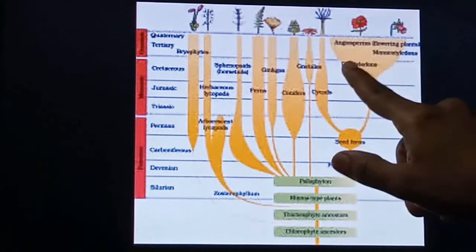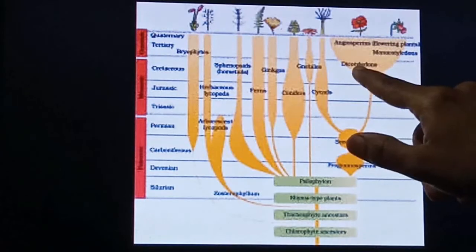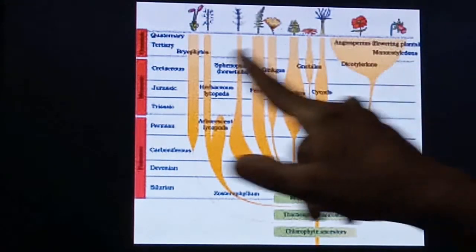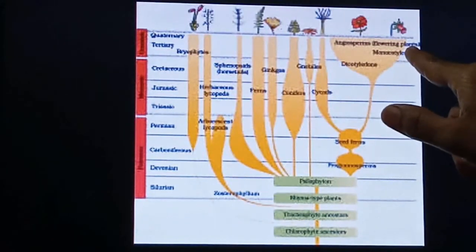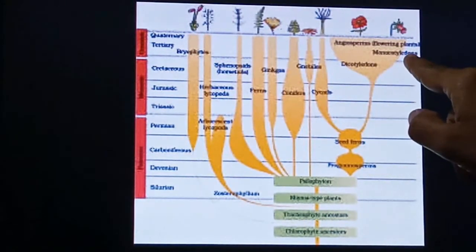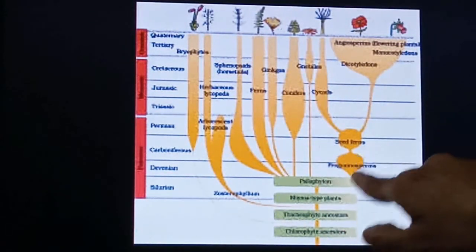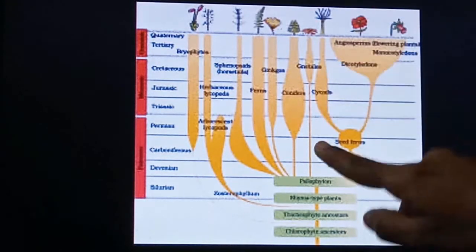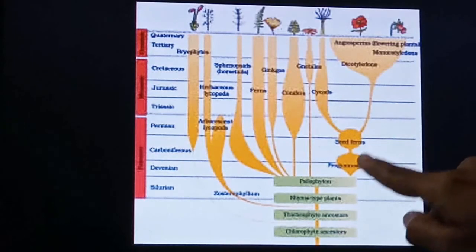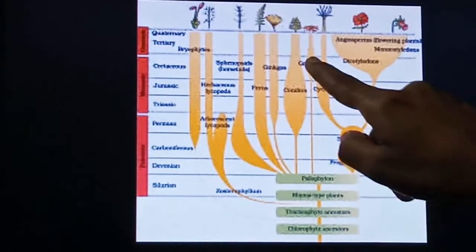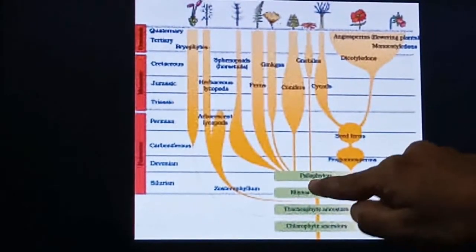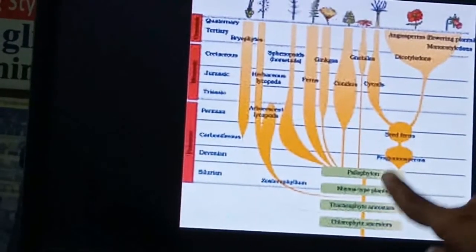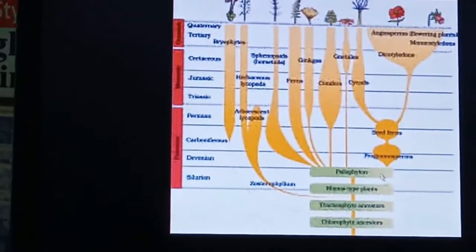In angiosperms also dicots are there, and after dicots monocots evolved. So in the line of evolution you can say that monocot is highly evolved. A question may be asked sometimes: who is the primitive of the cycads? So seed forms are there, right? Then conifers evolved from whom? So by this chart you can find out from which species each is developed.